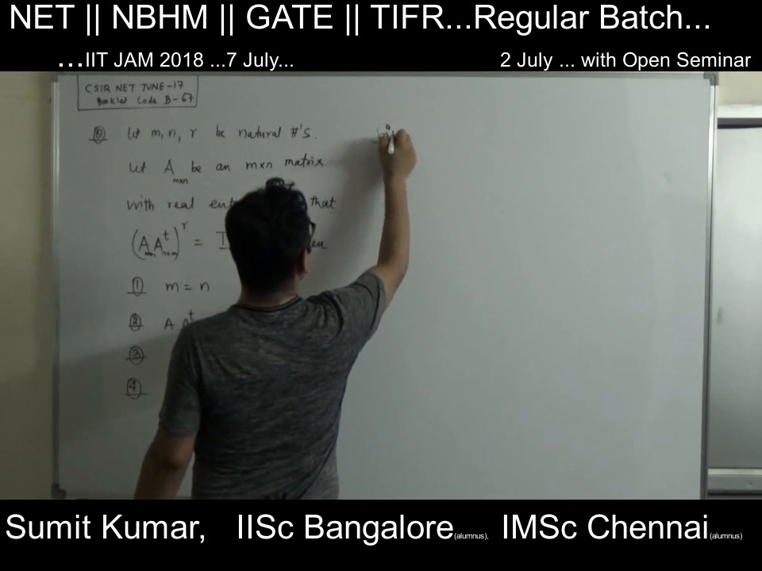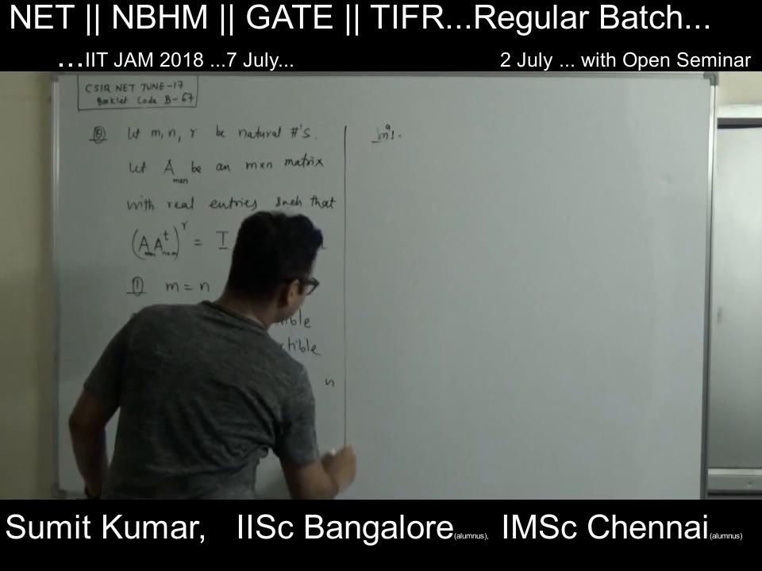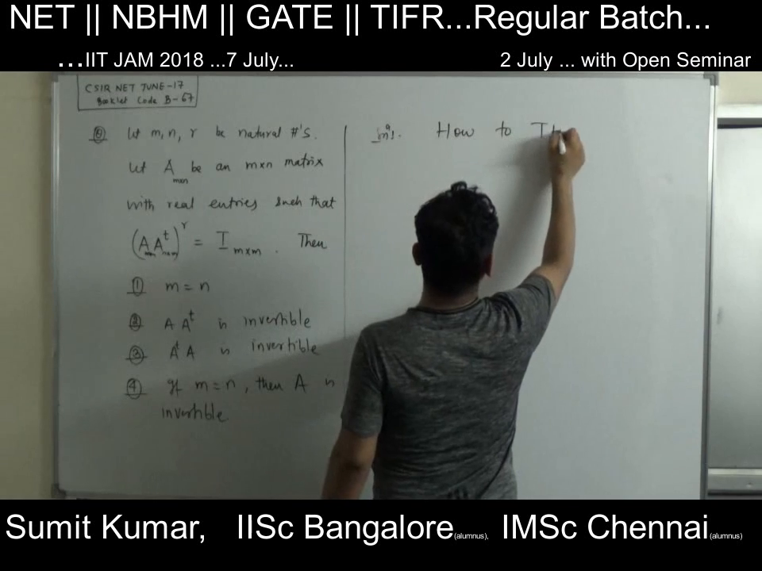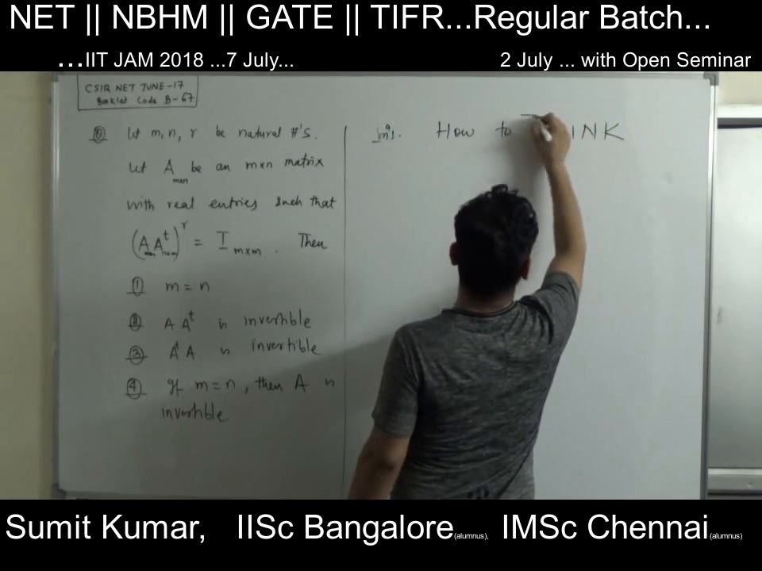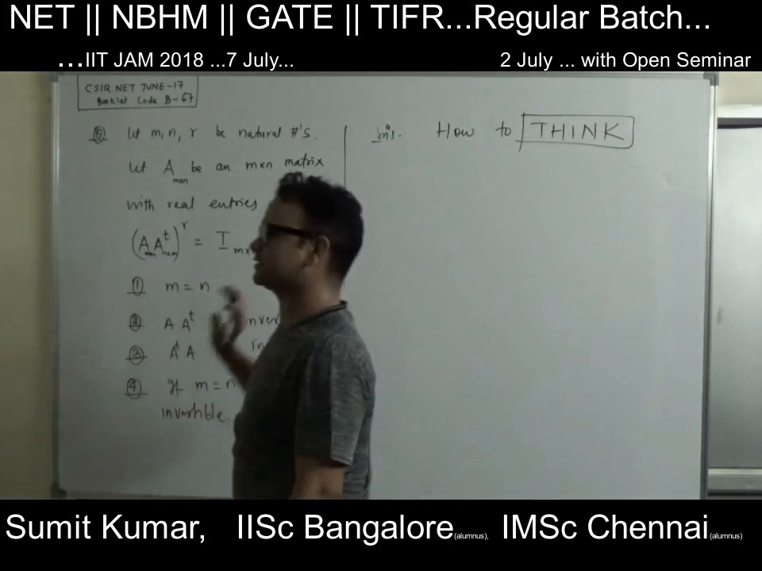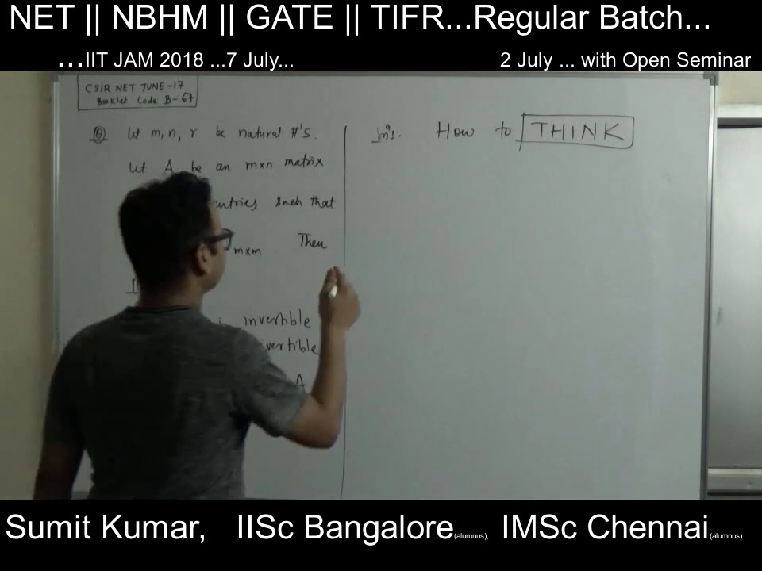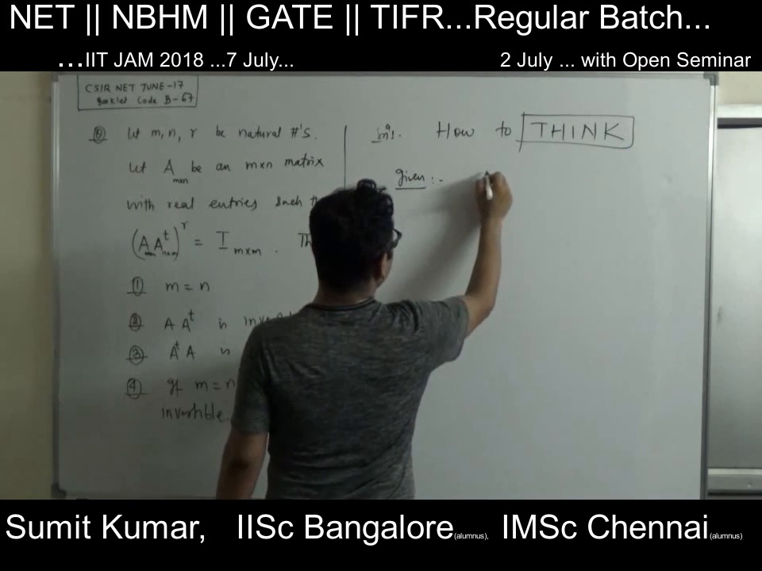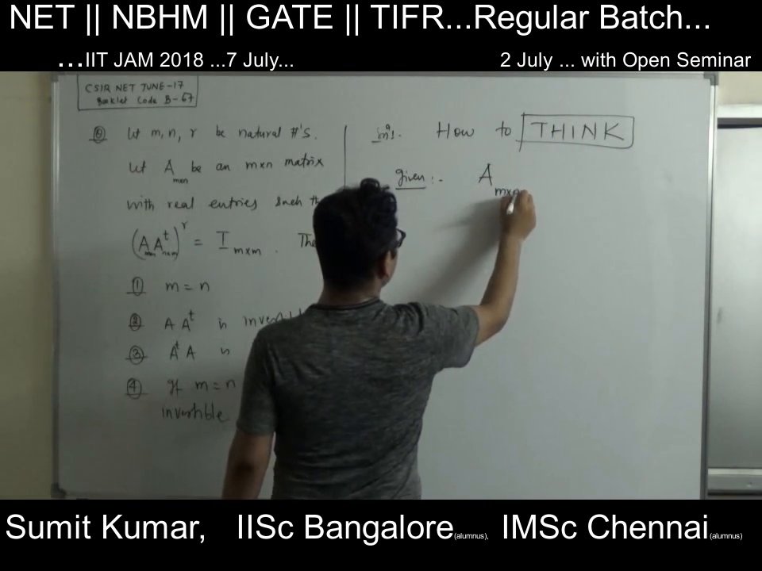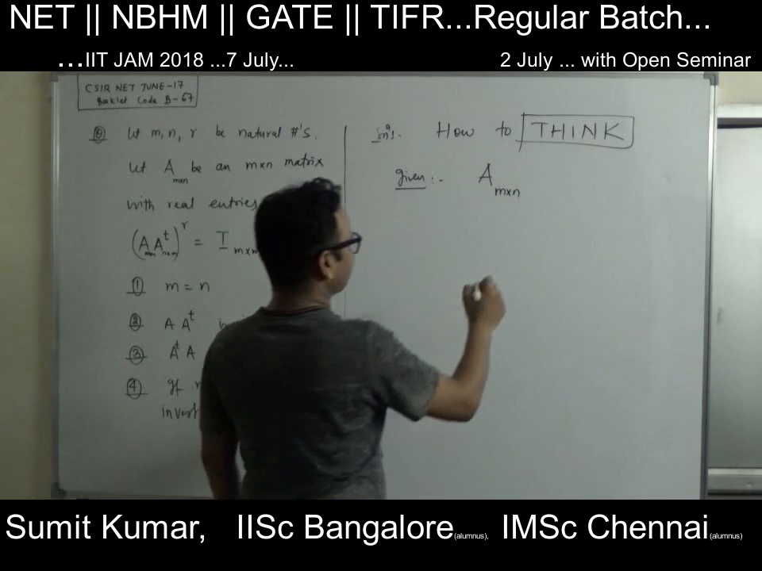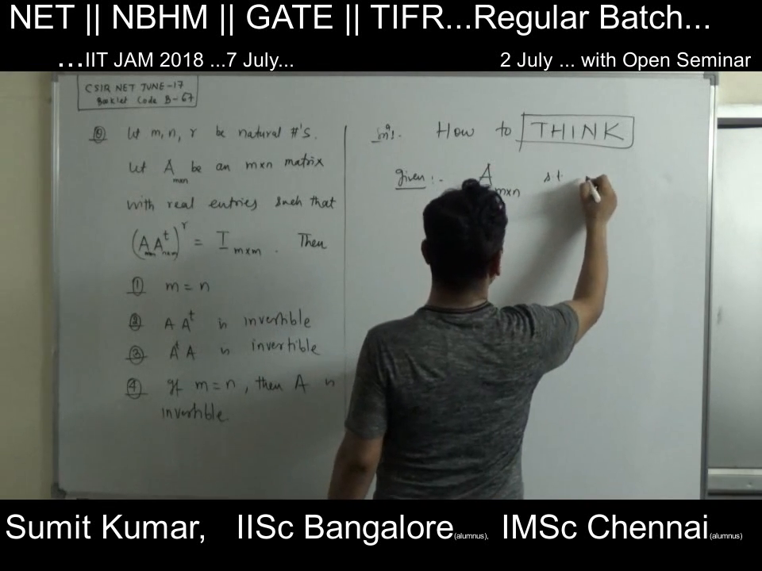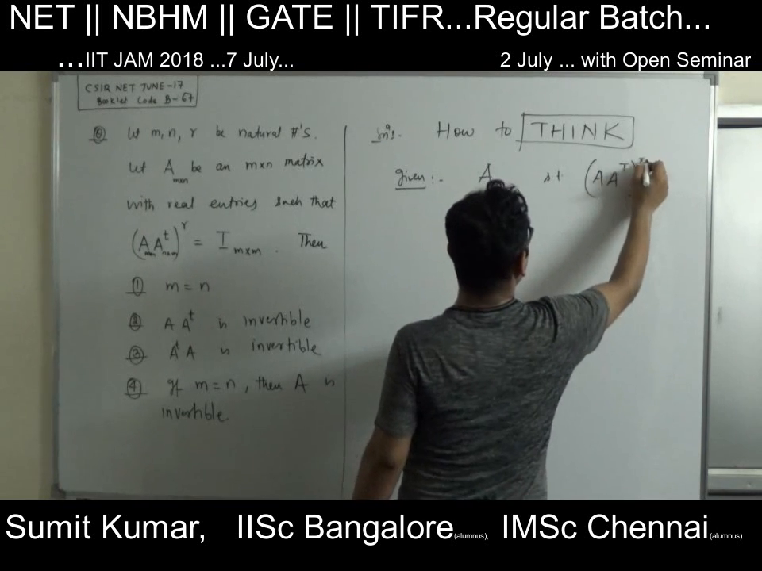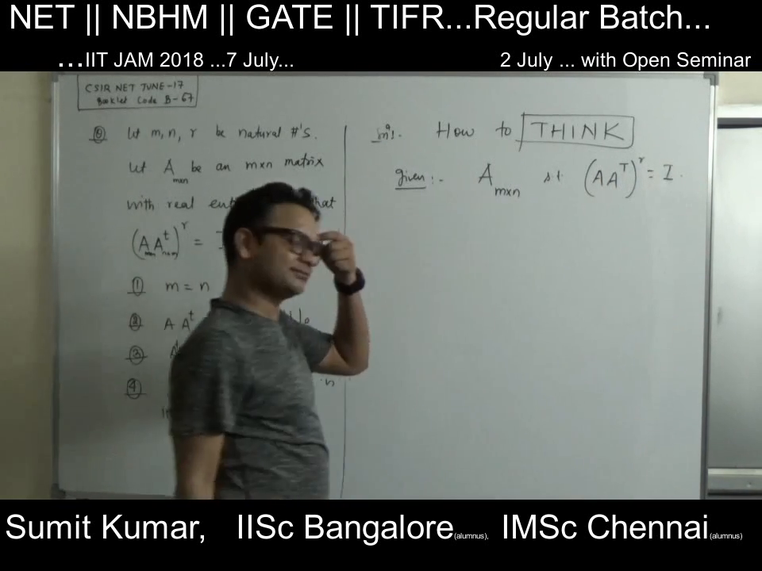So let's see how one can do this. For the solution, I always start with how to think about such questions. What will be our approach? What is given? Let me show that. Given is an m cross n real matrix A with the condition that (A into A transpose) to a certain power is equal to the identity.